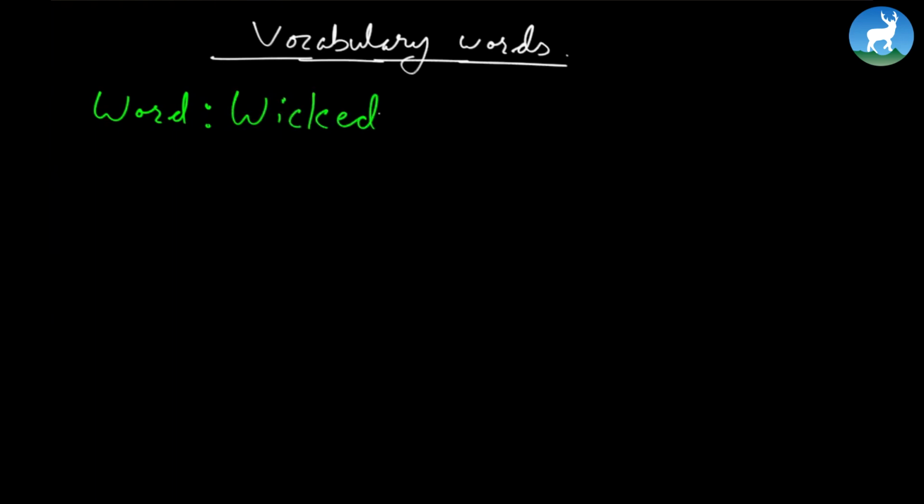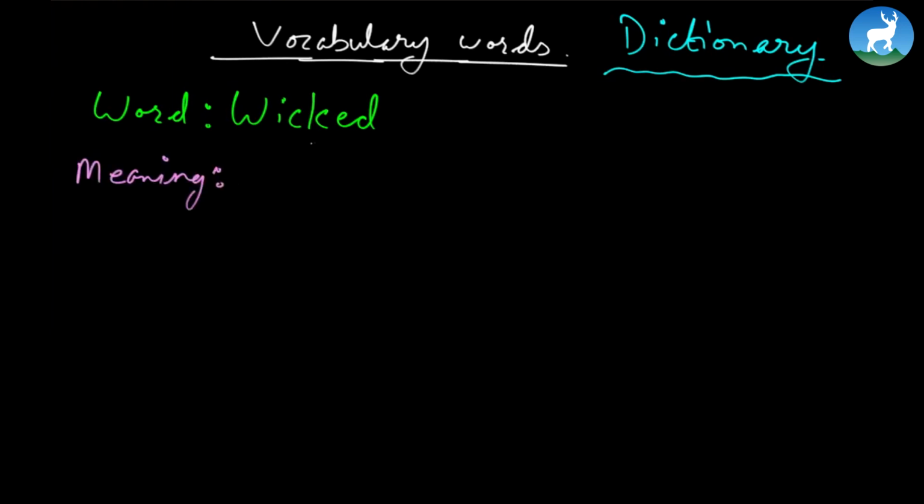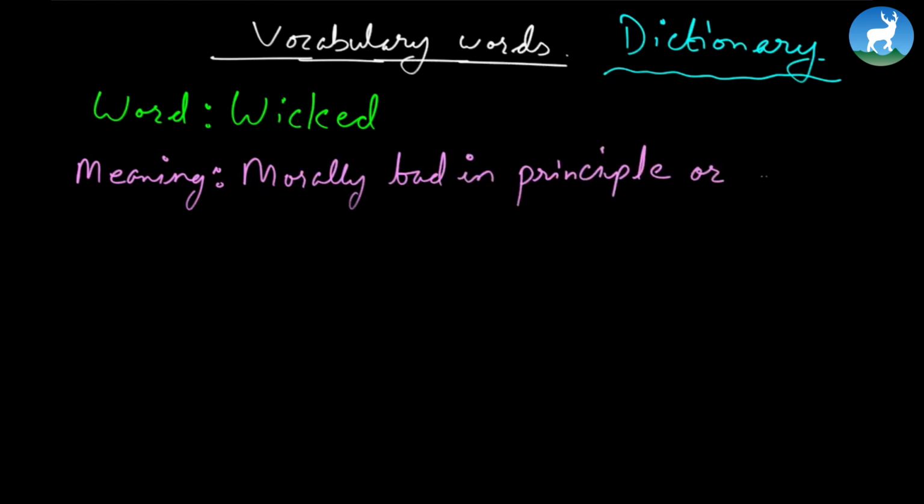Now what you need is a dictionary to do this particular exercise, and you're doing it on your own. It's not in the book, by the way. You're doing it on your own, and of course this will undoubtedly help you improve your vocabulary. Now, as I type wicked there, make sure you have a dictionary next to you. When you have a dictionary, this is a very easy thing to do. So the word is wicked, and then you write down the meaning of wicked. The dictionary defines wicked as morally bad in principle or practice.